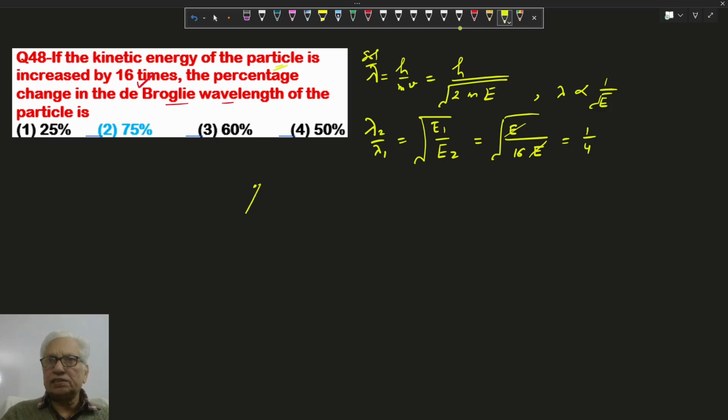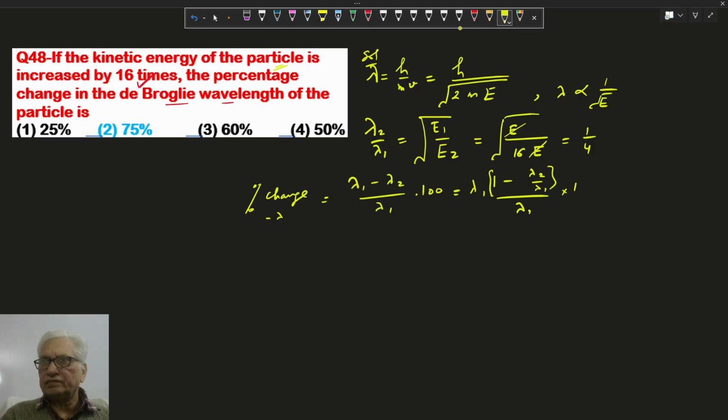Say the percentage change in the wavelength is lambda 1 minus lambda 2 upon lambda 1 into 100, that is 1 minus lambda 2 by lambda 1, into 100. Cancel out: 1 minus 1 by 4 into 100 means 3 by 4 into 100, which comes to 75% change. So option 2 is correct.